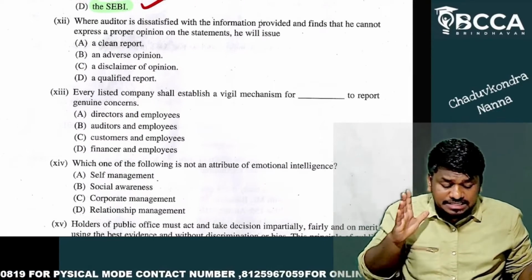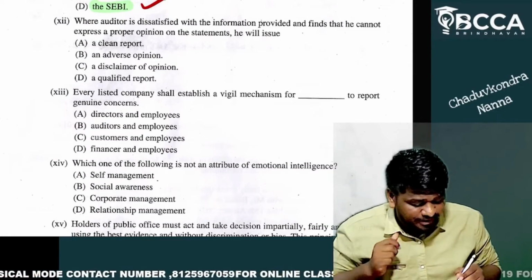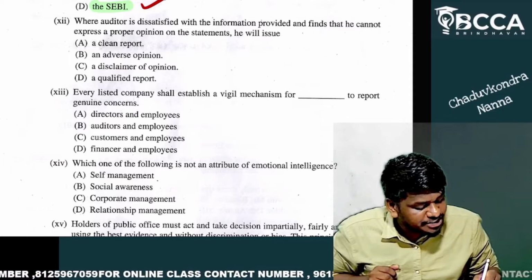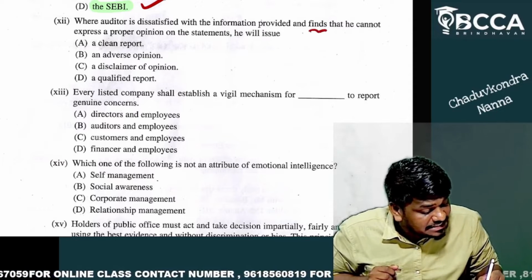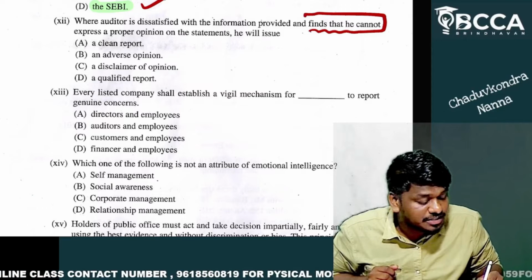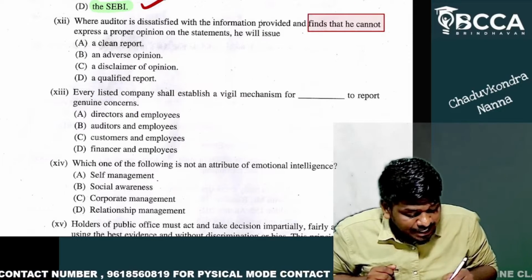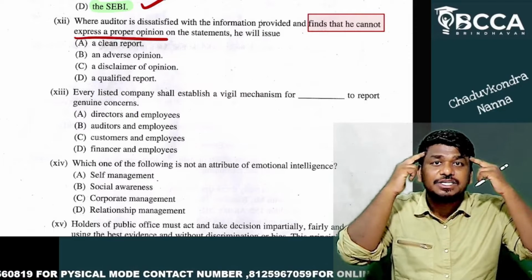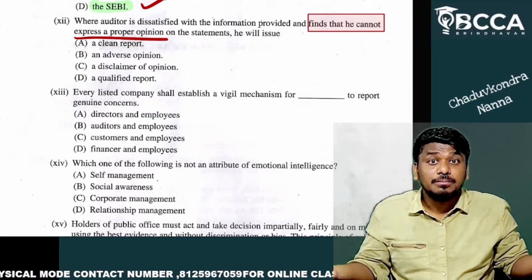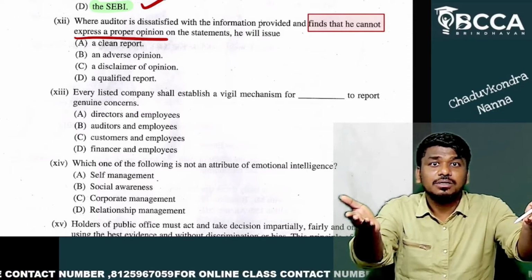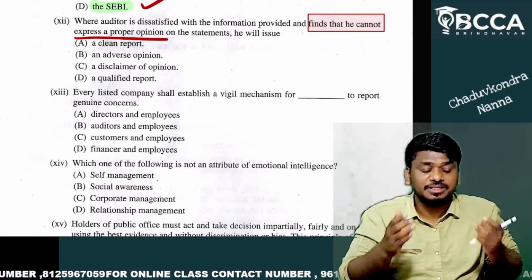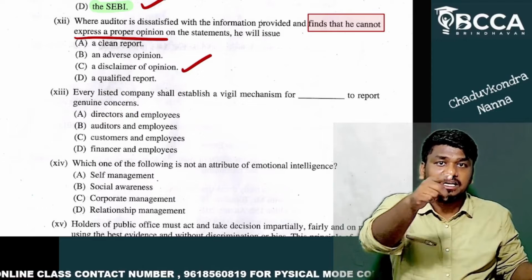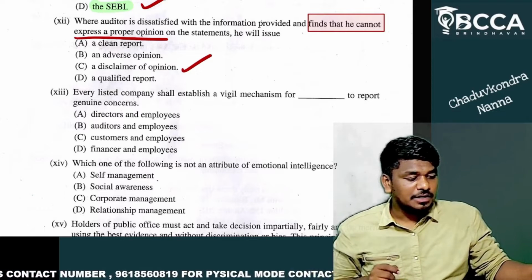Question number 12. Where the auditor is dissatisfied with the information provided and finds that he cannot express an opinion, where the auditor is in a mindset of not giving an opinion because he cannot express an opinion, in that case he can give a disclaimer of opinion.